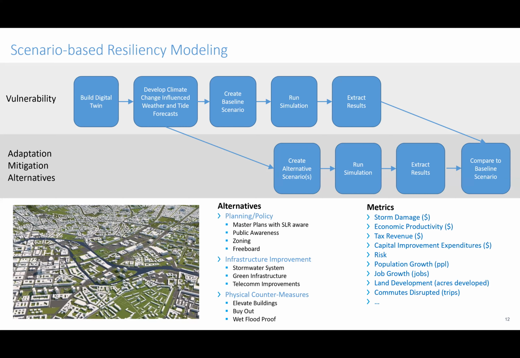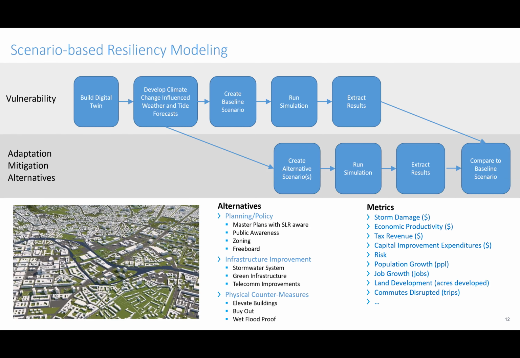And then let's create another scenario where we add adaptation and mitigation measures, like the seawall I mentioned, and run the scenario again and measure exactly the same metrics and work out, has this made the community much more resilient?